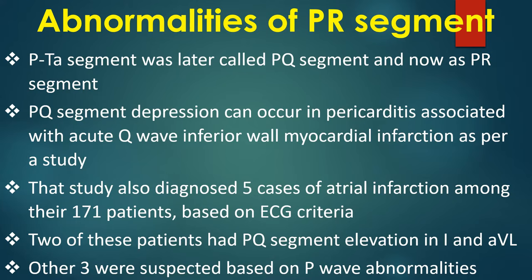PQ segment depression can occur in pericarditis associated with acute Q-wave inferior wall myocardial infarction as per a study. That study also diagnosed 5 cases of atrial infarction among the 171 patients based on ECG criteria. 2 of these patients had PQ segment elevation in 1 and AVL. Other 3 were suspected based on P-wave abnormalities.